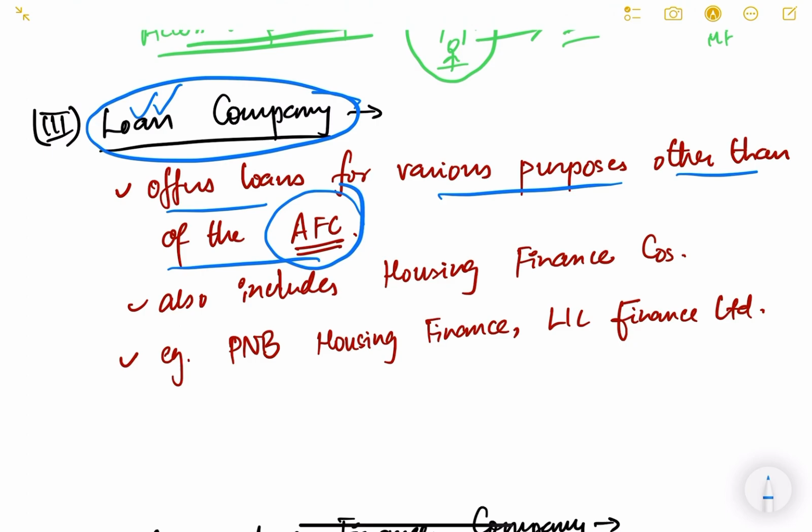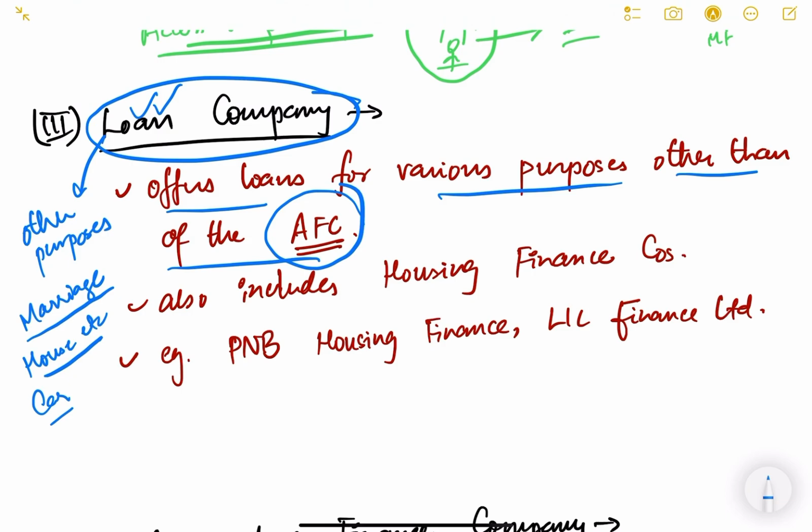So asset finance company will finance physical assets for productive activities, whereas loan company will give loan for other purposes. Okay, so there are other purposes also. Other purpose meaning you want to take loan for some personal reason, like you want to take loan for marriage, or you want to take loan for building of house, etc. Okay, you want to purchase a car for personal consumption. So these are the loans for other purposes.